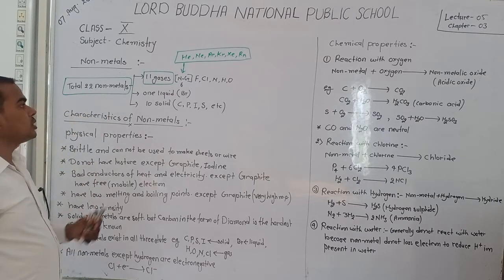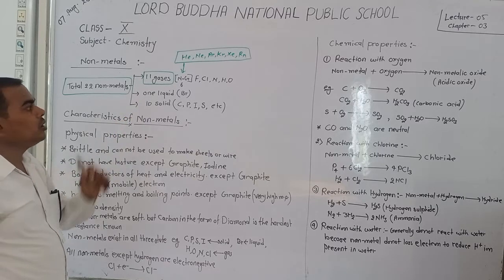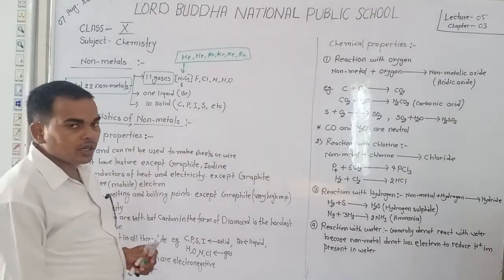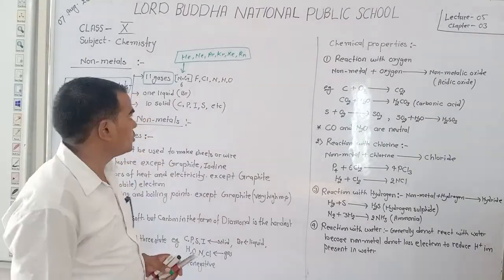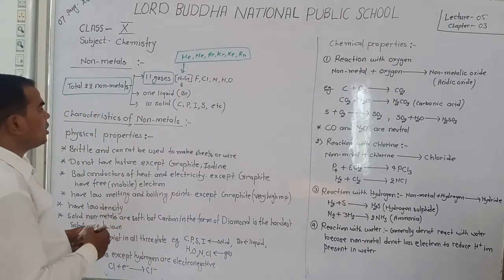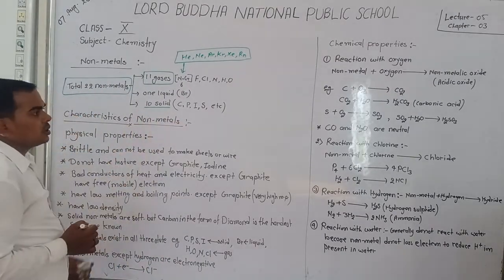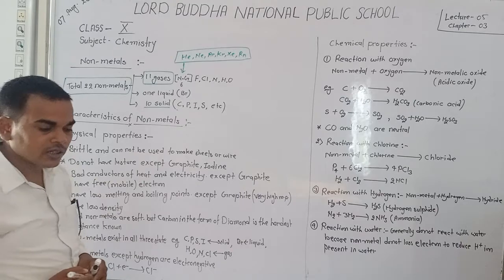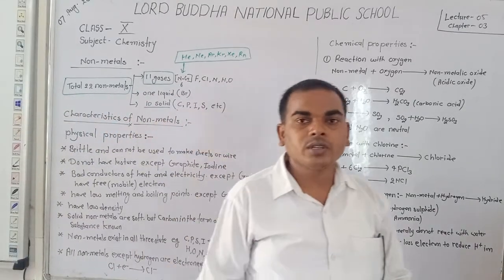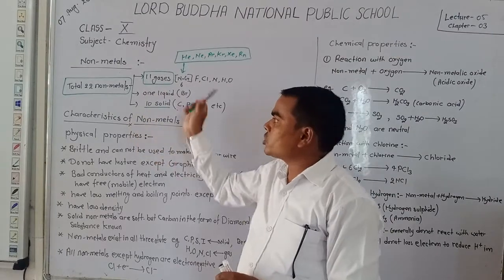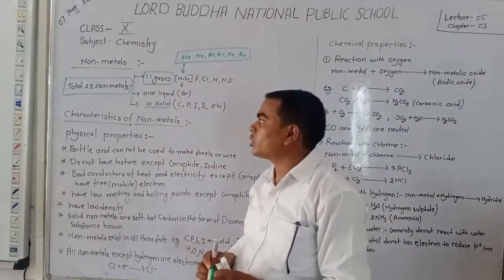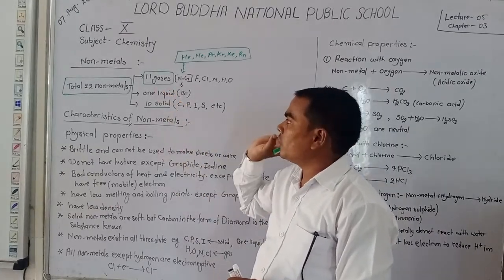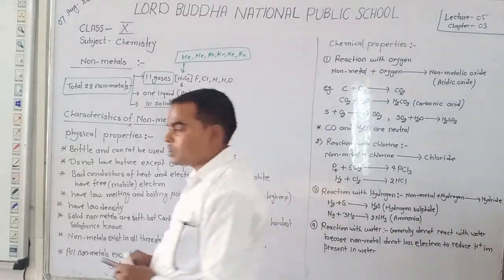Out of 22 non-metals, 1 is a liquid. The liquid non-metal is bromine. Bromine at room temperature is obtained as a liquid. Dear students, 10 non-metals are solid, like carbon, phosphorus, iodine, sulfur, etc. This is the calculation, the discussion of 22 non-metals. You know that 11 gases, 1 liquid, and 10 solid non-metals are known.